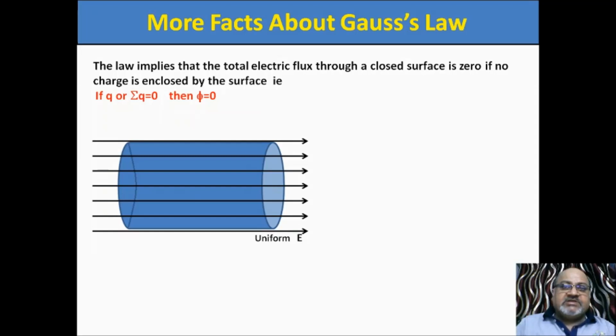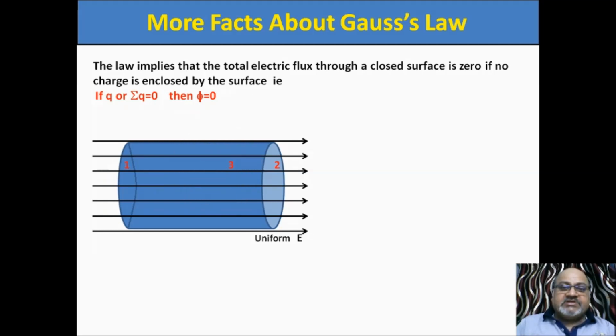So I have placed a cylinder in a uniform electric field. Now, this is the first face of the cylinder, circular in shape, and this is the second face of the cylinder. This is also circular, and this is the third face of the cylinder, which is curved.